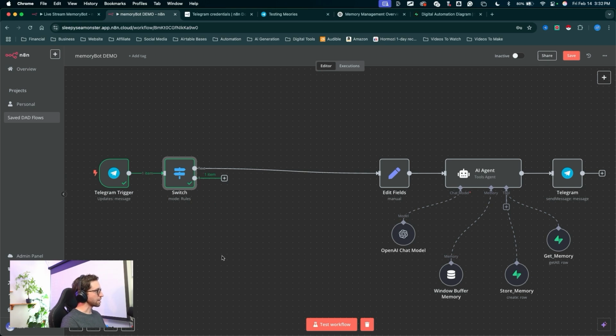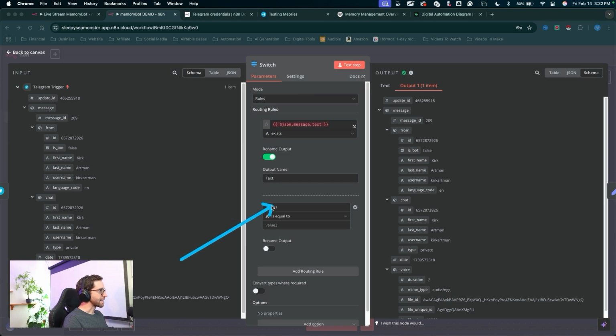We haven't set any rules, but the rule that we have set is if text exists. And with that audio file coming through, text does not exist. Therefore, we're getting that second route to trigger already. Let's go ahead and define that route a little better. I'm going to double click into the switch node and we can set the values here now.